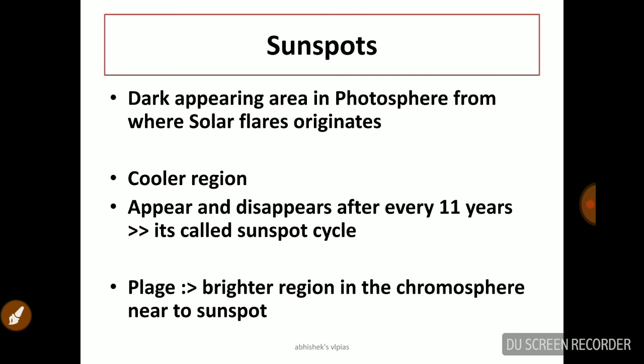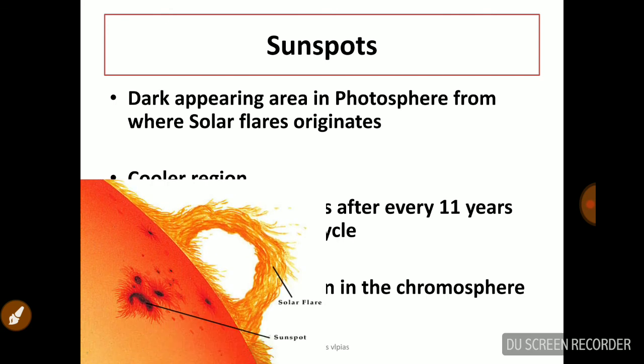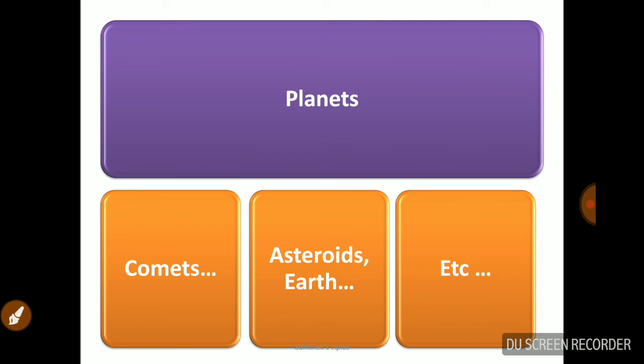As we already discussed about the sunspot, it is a dark appearing area in the photosphere from where the solar flares originate. These sunspots are little cooler regions and appear and disappear every 11 years. That means there is a cyclic movement, so this is called the sunspot cycle. And plage is one term we commonly use. Plage is a brighter region in the chromosphere near the sunspot. So you can see the sunspot and solar flare here. These are the topics we discussed right now.